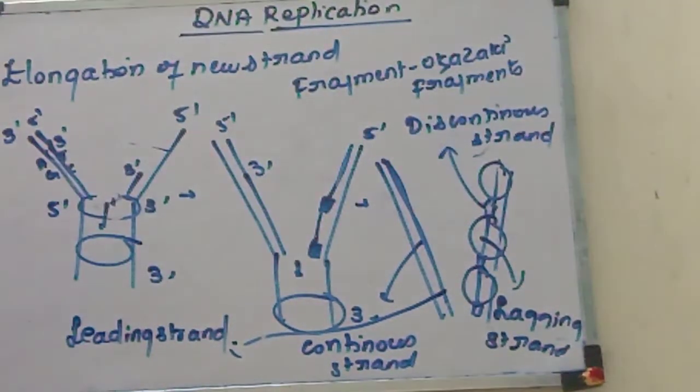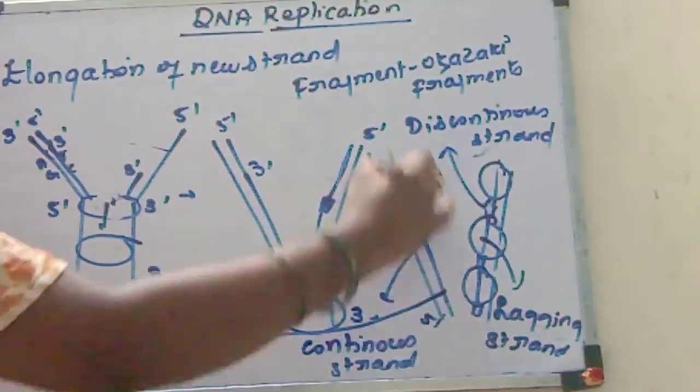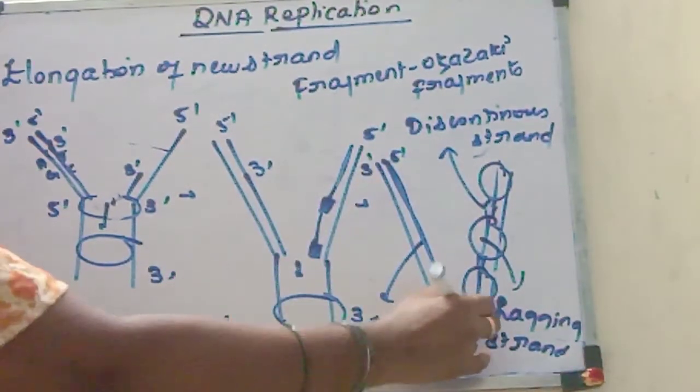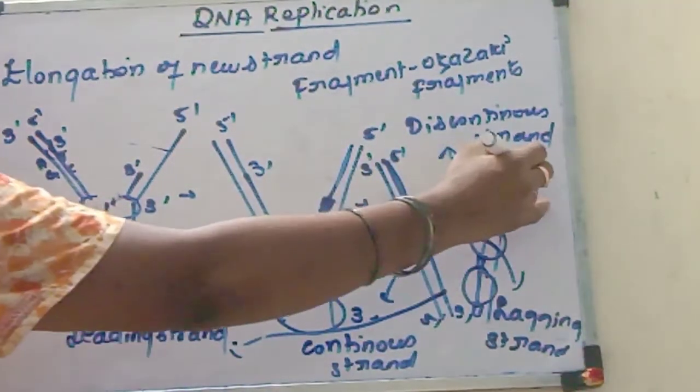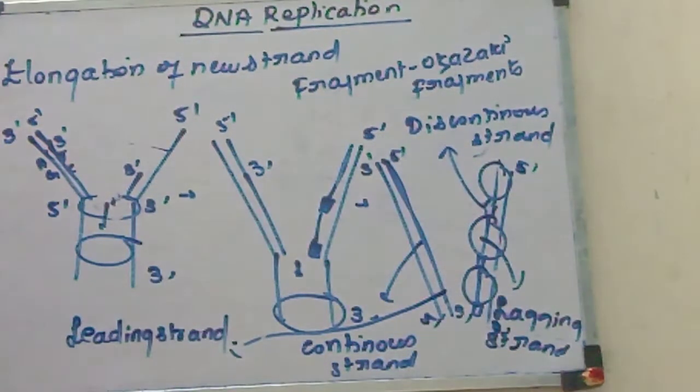Okay, so both the parental strands are forming new strands. But what is the difference? If you take the parental strand which is 3' to 5', they are forming the new strand continuously. But whose parental strand is 5' to 3', they are forming the new strand in a discontinuous manner.